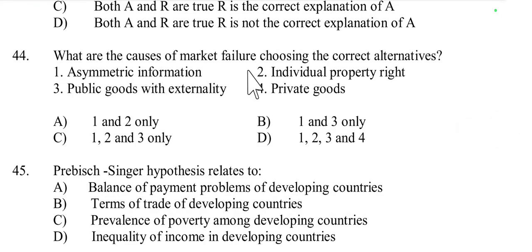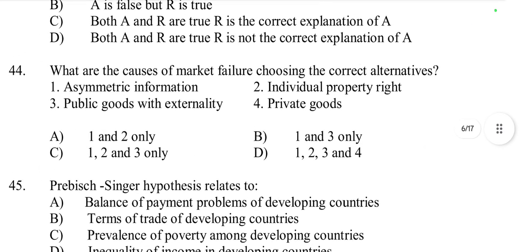What are the causes of market failure? Choose the correct alternative. First one is asymmetric information. In asymmetric information, such as moral hazard and adverse selection, market failure arises. So asymmetric information is right.